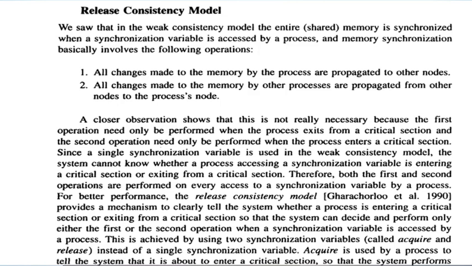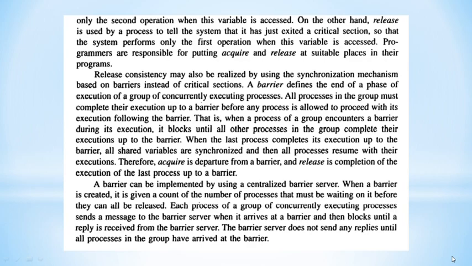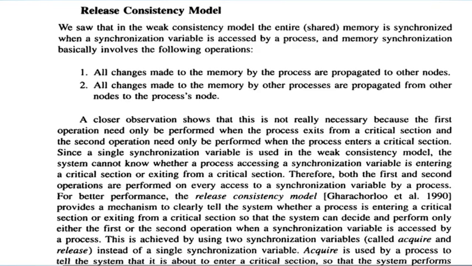What is a critical section? A block of code which is accessed by many processes and is in a shared memory location is the critical section. So if any process wants to execute its critical section, it should get the acquire synchronization variable so that the system performs the first operation.